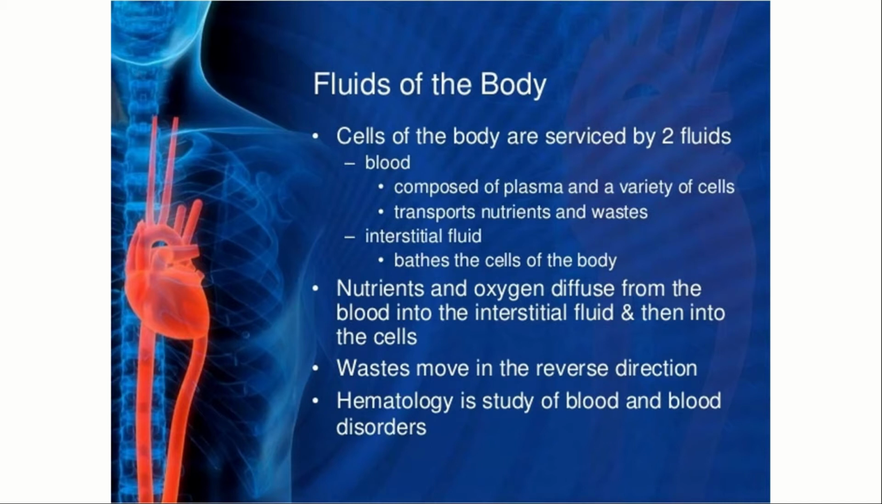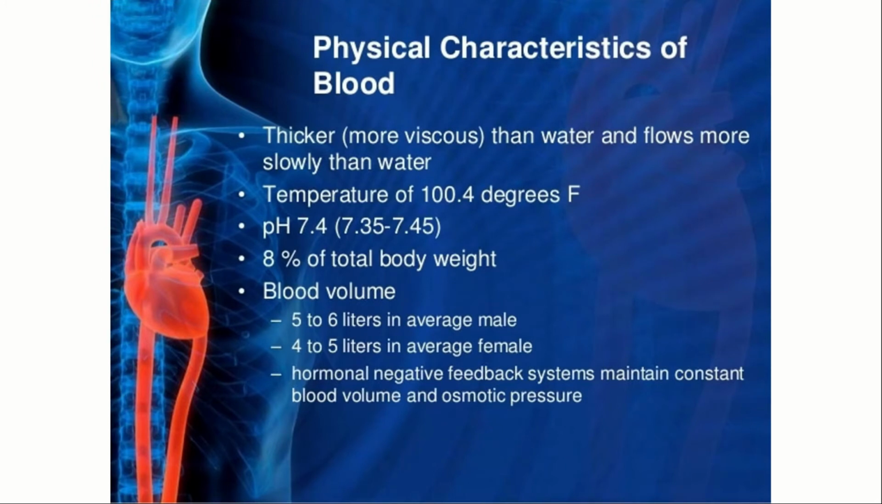Hematology is the study of blood and blood disorders. Come, we shall know about the physical characteristics of blood. Blood is thicker, or more viscous, than water and flows more slowly than water. The temperature of blood is around 100.4 degrees Fahrenheit. pH is 7.4, or in the range of 7.35 to 7.45.